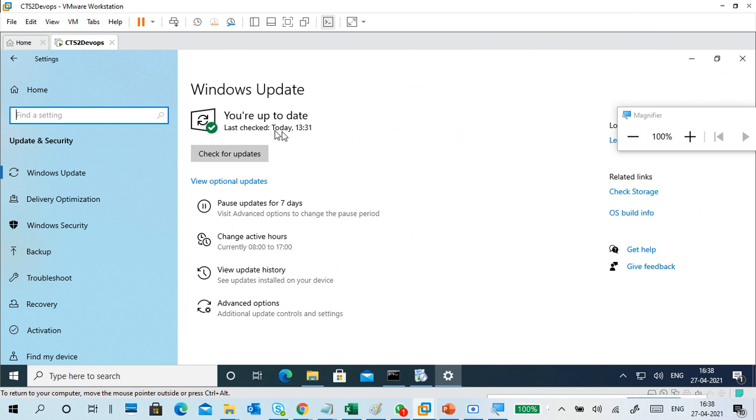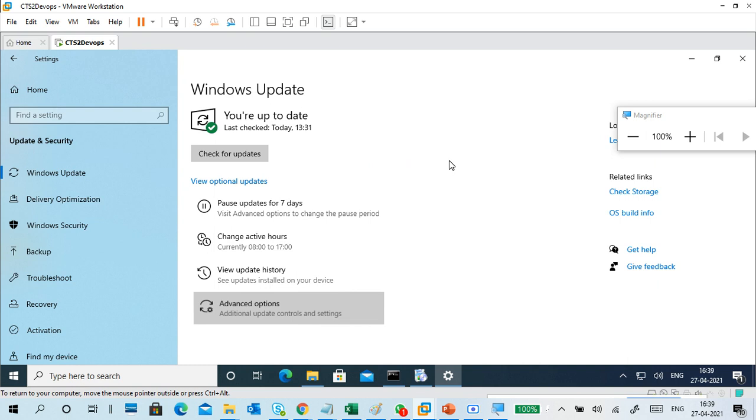Okay, so you are up to date. Last check is today, like this. So no updates are available. Okay, otherwise you can check for updates, and if any update is there, go for it. Or you can pause updates for 7 days, so for the next 7 days it won't get updated. Like that also you can do it.